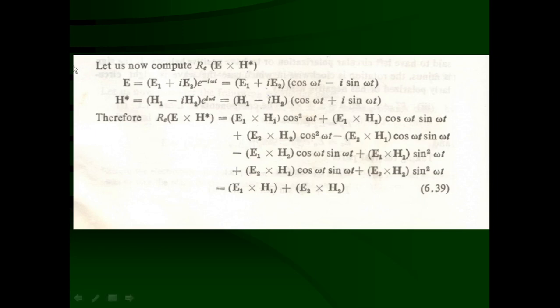And if we take the cross multiplication of E cross H star, how many terms will there be? 4 multiplied by 4, that is a total of 16 terms. This is a complex quantity. Hence, out of the 16 terms, 8 terms will be real terms and 8 terms will be imaginary terms. Here you have to remember that whenever you multiply the real part with the real part, you will get the real part.